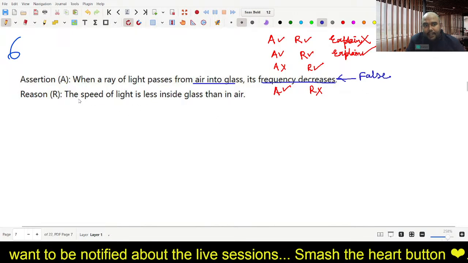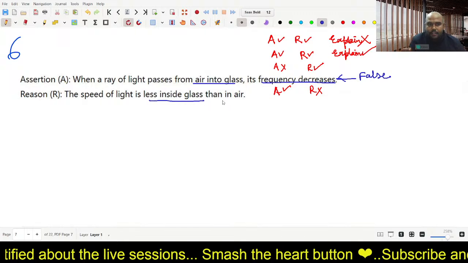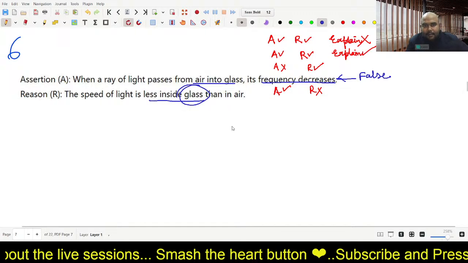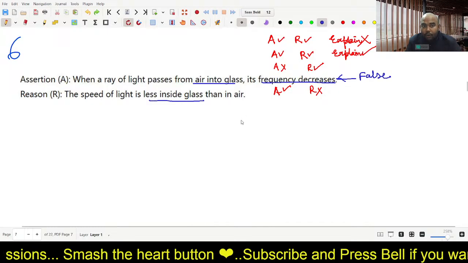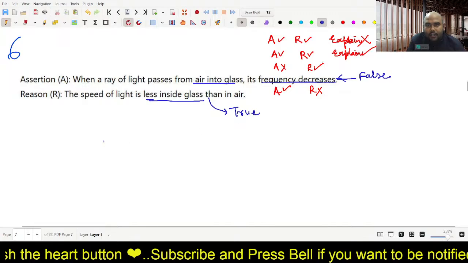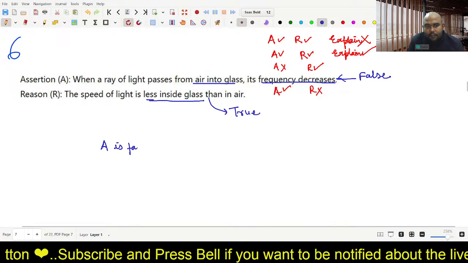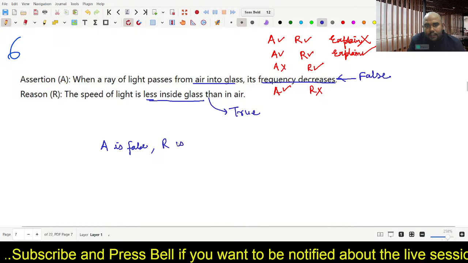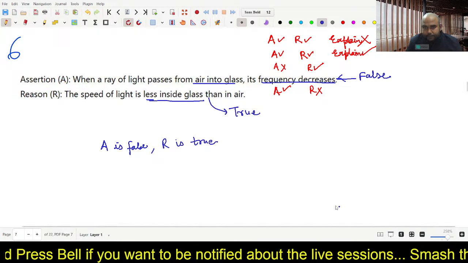And what is the reason telling? The speed of light is less inside glass than in air. Of course, yes, because glass is a denser medium. When light goes from air to glass, its speed and wavelength both decrease. So it is obviously less. So this is true. Many of you have answered correctly: assertion is false, reason is true. Very good. You all are able to answer correctly.